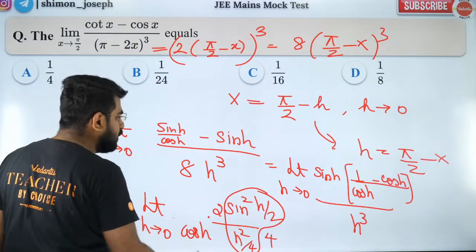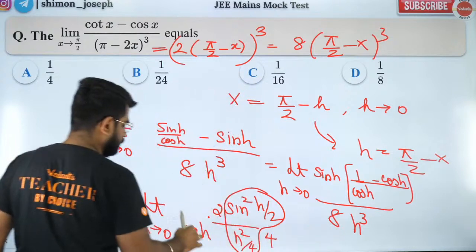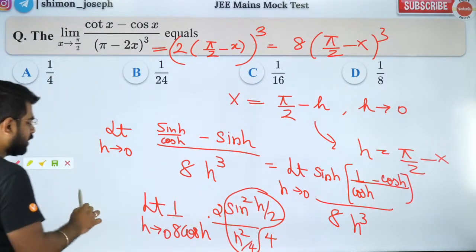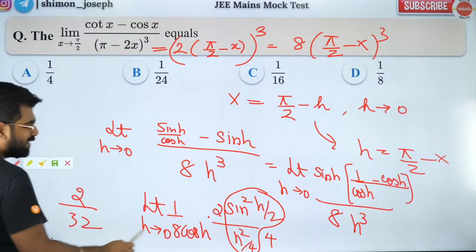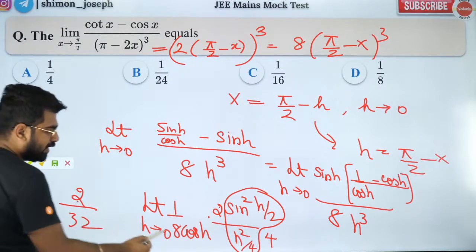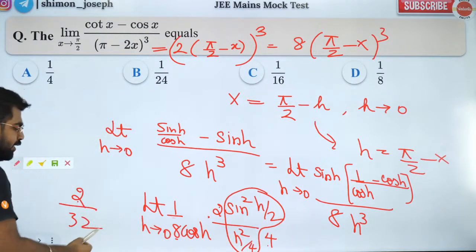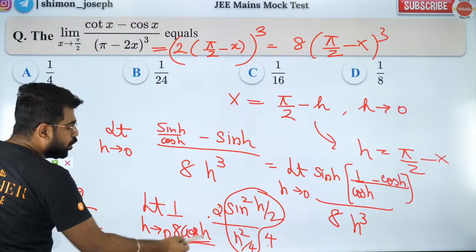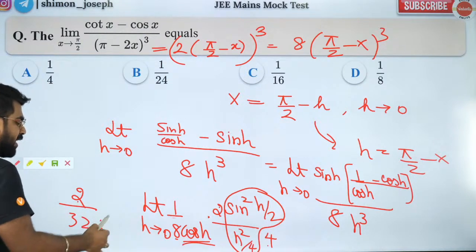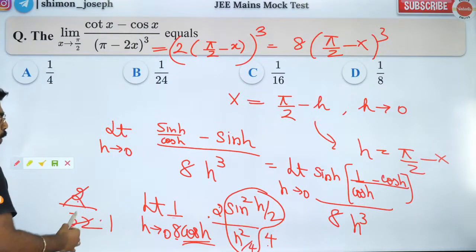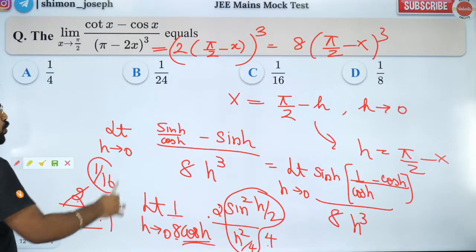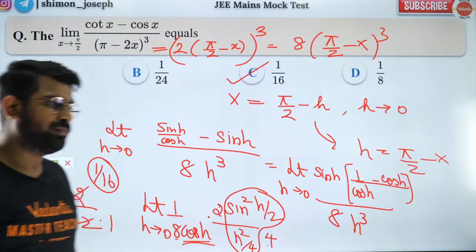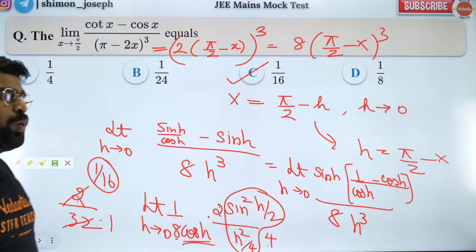So what is my answer? There is a 1 by 8 also, so my answer will be 2 by 32. Why 2 by 32? Because 2 in the numerator, denominator is 8 into 4. 8 into 4 is 32. Sir, what about cos h? Cos of h when h tends to 0 is cos 0. Cos 0 is 1. So that's why the answer is 1 by 16, and that's the way you do it. I hope all my lovely boys and girls got it. Are you all clear? Yes, everybody cool with this?